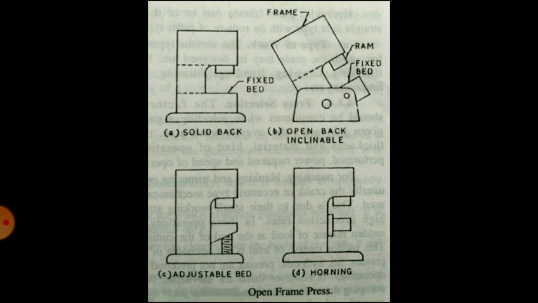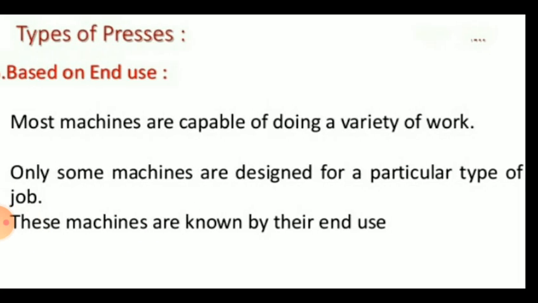Last diagram, that is the horning press. In a horn press, a large round post or mandrel projects out from the column in place of a bed. This mandrel is called the horn and supports round workpieces. So this is regarding the open frame press.